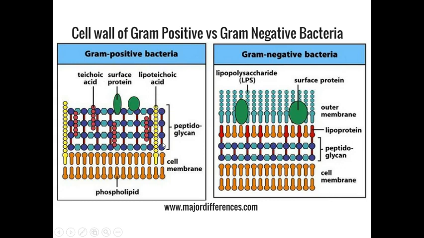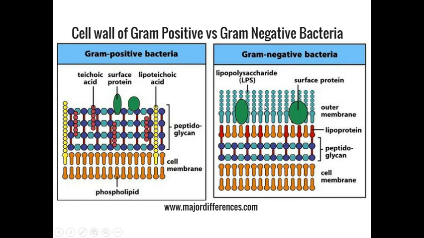And this is known as the peptidoglycan layer. And this one is the plasma membrane, or we can say the cell membrane, and this is made up of phospholipid.